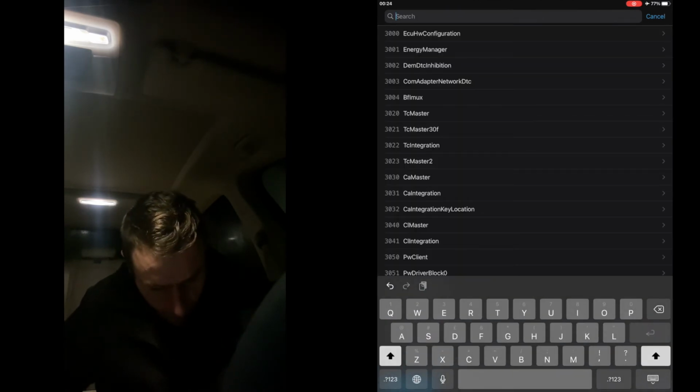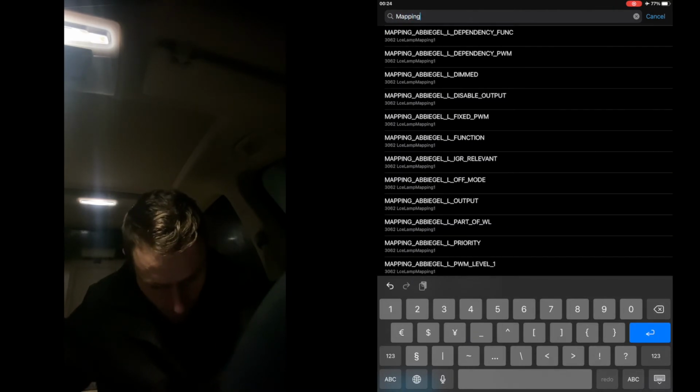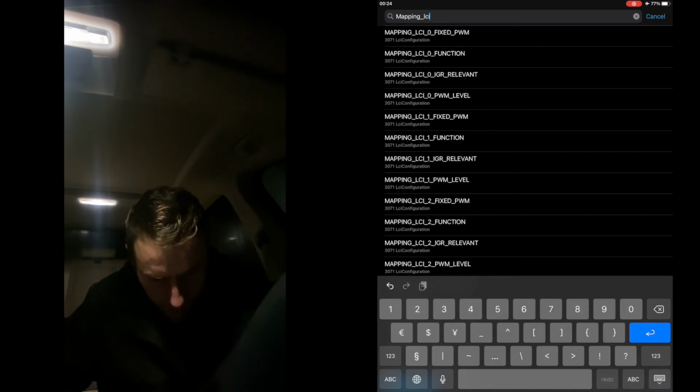And the last module in the front electronic module is gonna be mapping_LCI_7_function, and this one is gonna have to be set to CS_2.